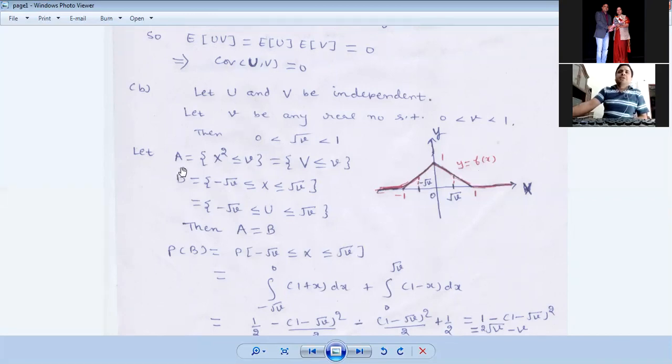Now define two sets A and B. A is an event for which x square is less than or equal to small v, and what is x square? That is the random variable V. So random variable V is less than or equal to small v.